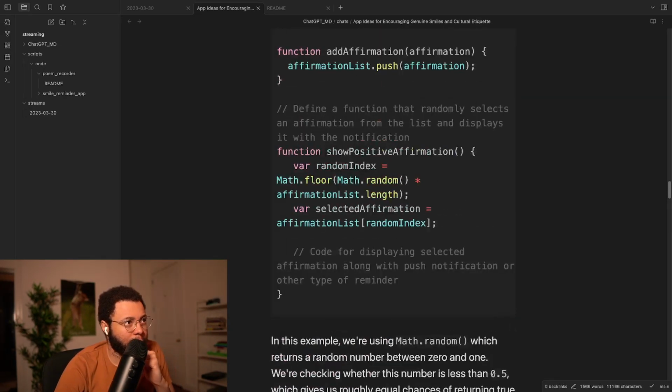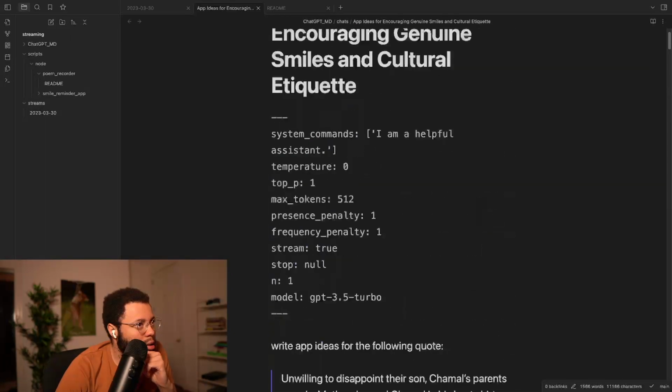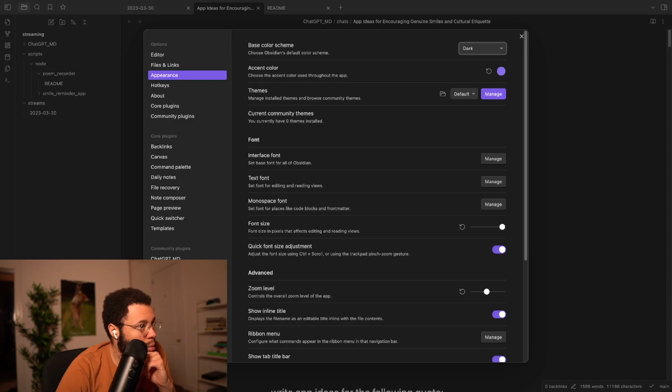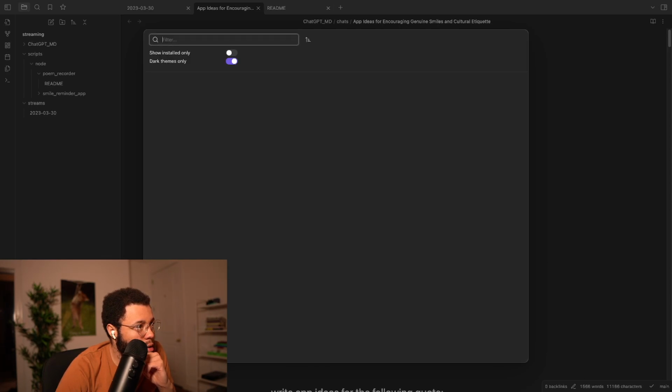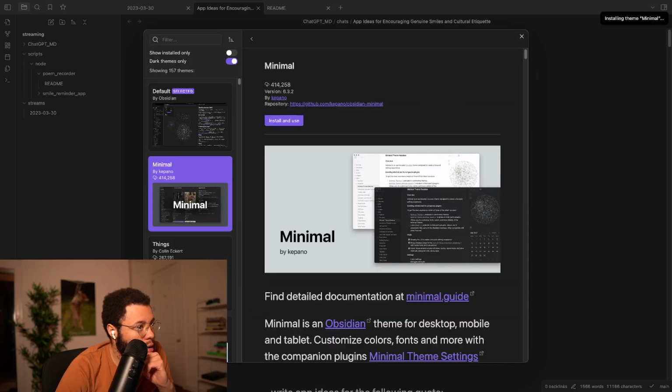Question, game set match. Why are the gutters so deep? I'm just realizing that when the font is this big, the gutters are impressively cumbersome. You know what I'm going to do is I'm just going to install minimal. Yeah, let's just do it.